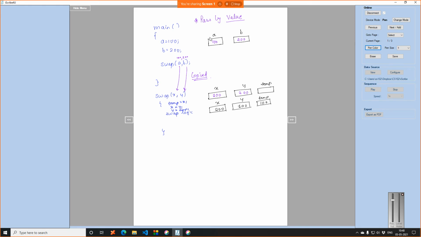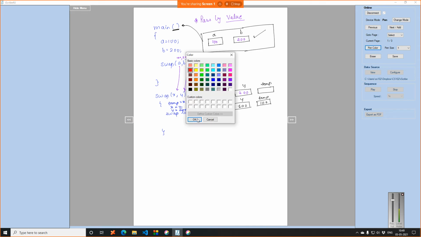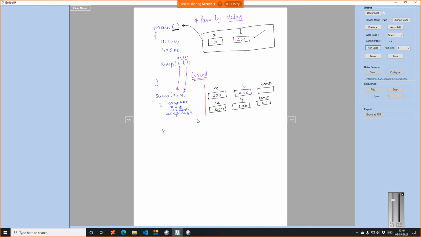Now just keep in mind that these two boxes belong to main. See, main is also a function, round parenthesis. And the bottom two boxes belong to the swap function.